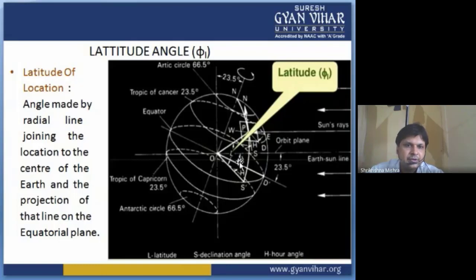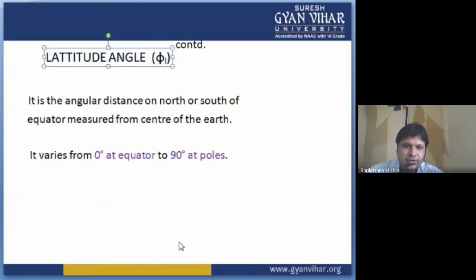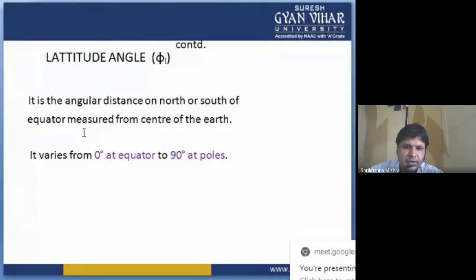Moving into the next one. First of all is latitude angle. There is some more discussion. As I have told you, it is the angular distance north or south of the equator measured from the center of the earth. So this can also be a definition: latitude angle is the angular distance north or south of the equator measured from the center of the earth.